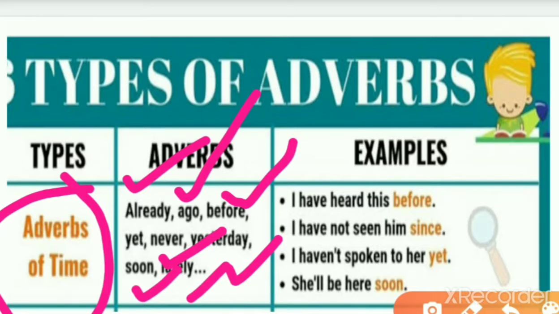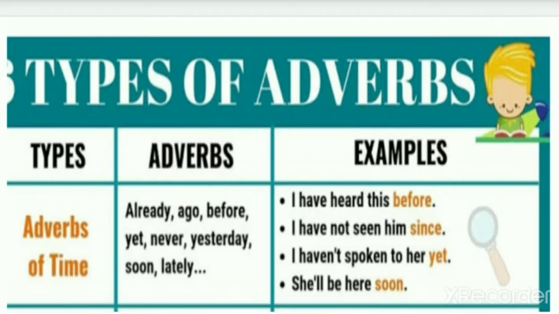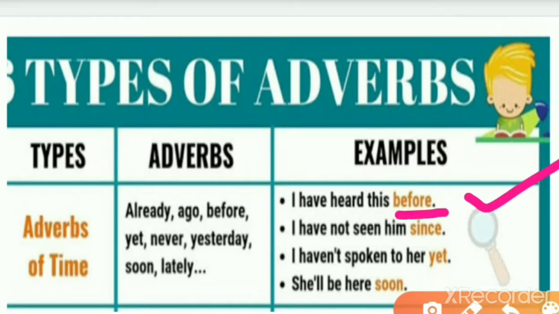We have the examples here, like: I have heard this before. It means this is the time he has heard before also. I have not seen him since. I haven't spoken to her yet. Abhi tak. It means this is the time, showing that he has not talked to him until now.